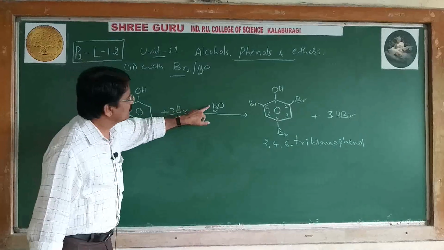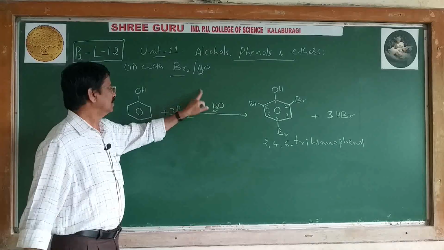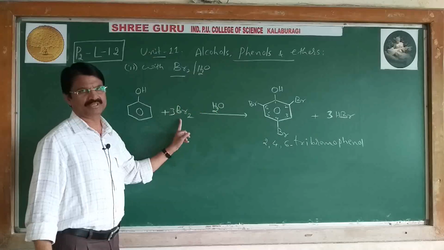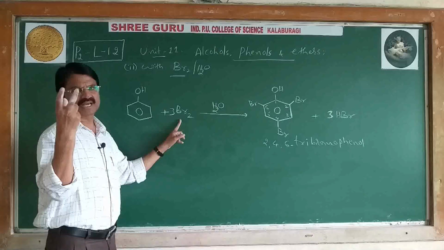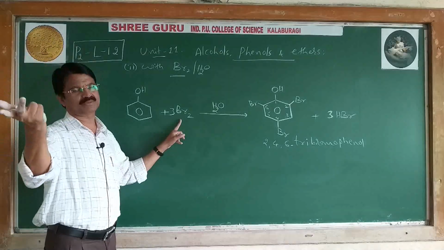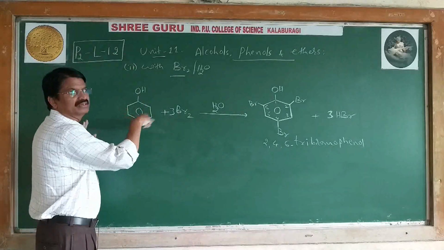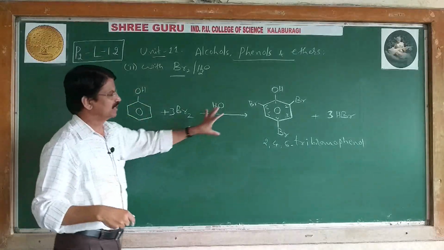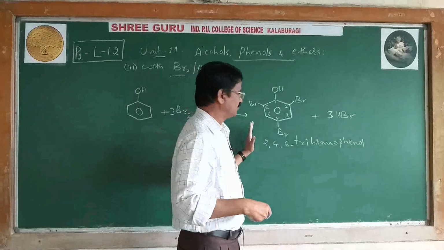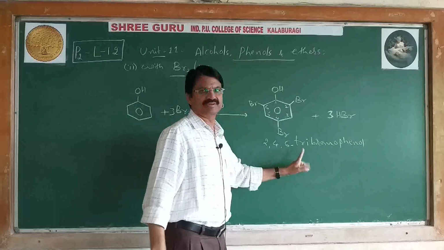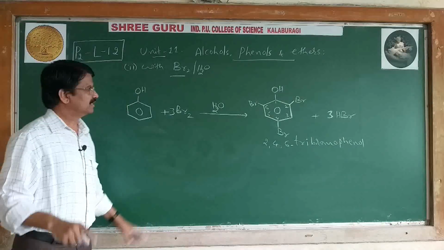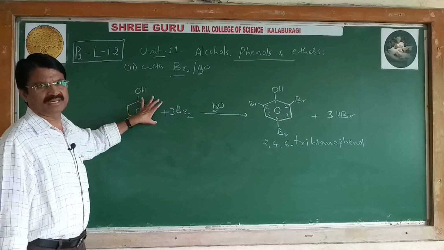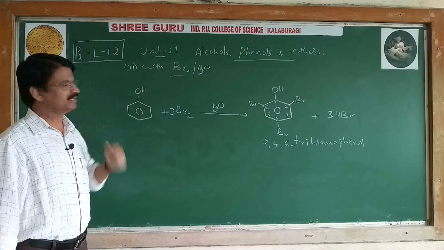Water is said to be a polar solvent, and it polarizes the bromine molecule, producing Br plus ions. Means bromonium ions are produced and they can attack easily on the ring. Since the OH group is an activating group, reactivity is high, hence we are getting a good yield of 2,4,6 tribromophenol. So very important reaction. You have to practice this well, and even bromine in carbon disulfide.